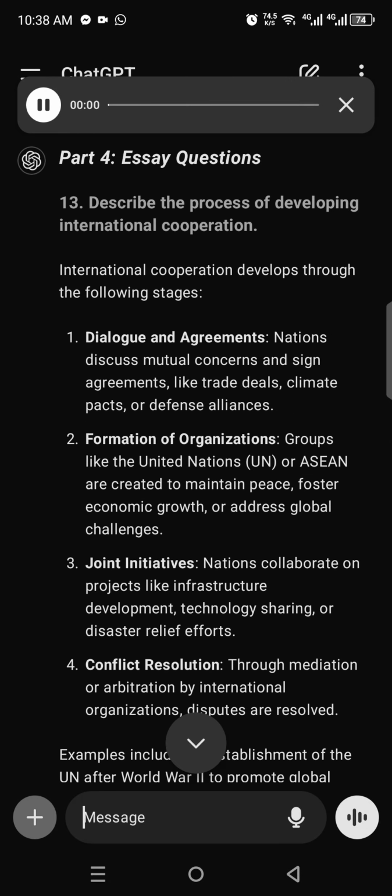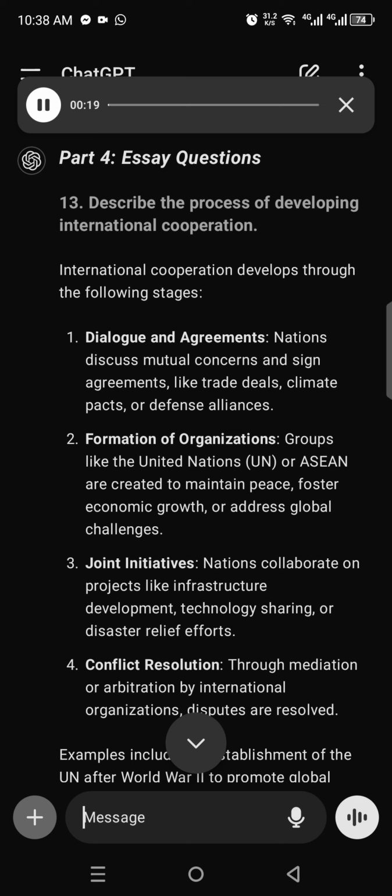Part 4, Essay Questions. 13. Describe the process of developing international cooperation. International cooperation develops through the following stages. 1. Dialogue and agreements. Nations discuss mutual concerns and sign agreements, like trade deals, climate pacts, or defense alliances.